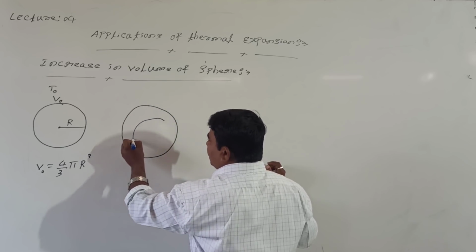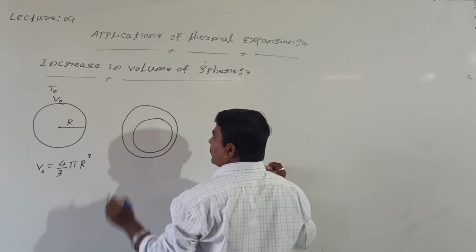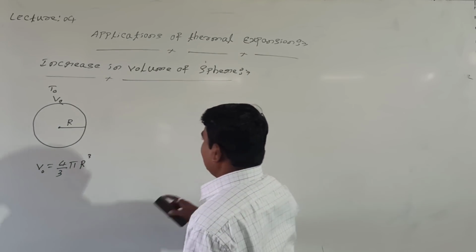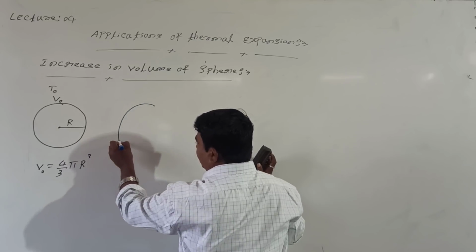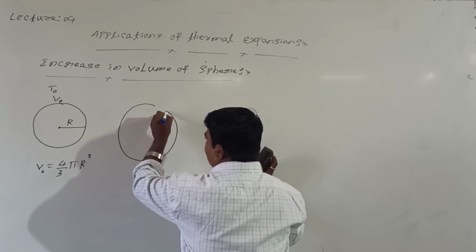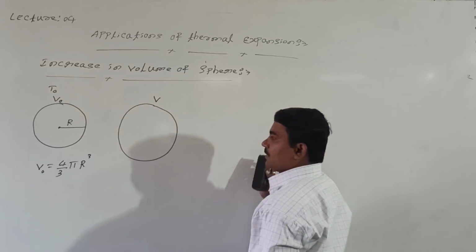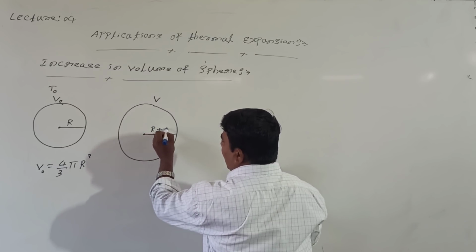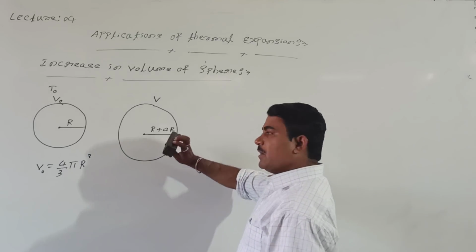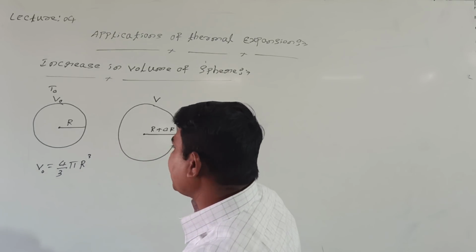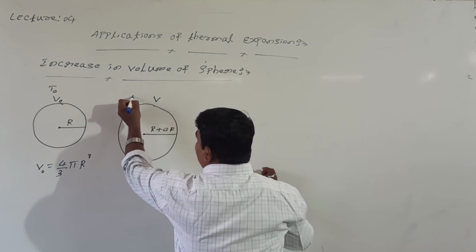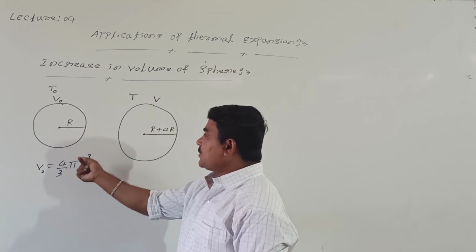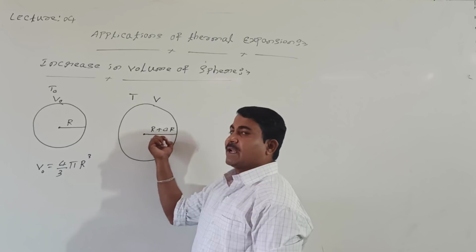What was the initial volume of this sphere? This was the initial volume, right? Look at me. This is the final volume. Shall I take this final volume as V? The radius slightly increased, by what value? R plus del R. Del R is the increase in radius due to increase in temperature. At the temperature T. Initial temperature was T0. Now temperature is T. Initial radius was R. Now radius becomes R plus del R.